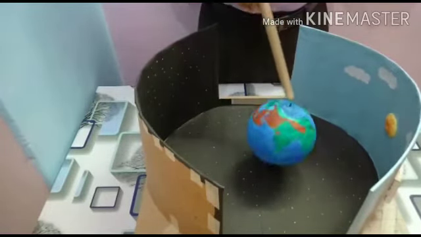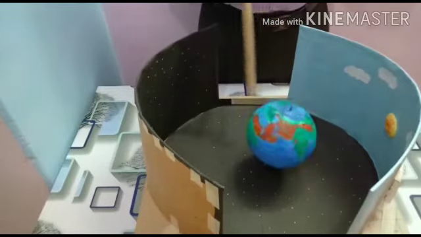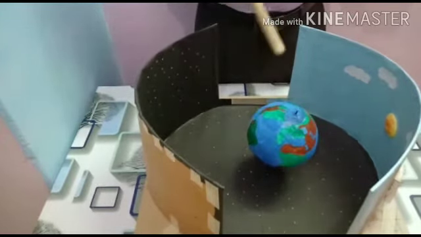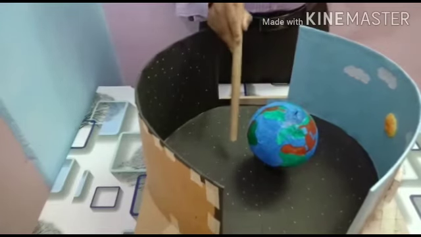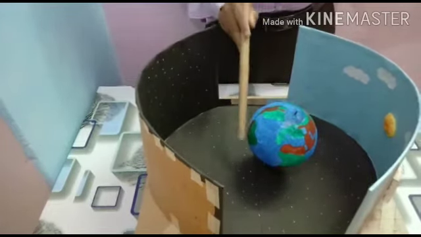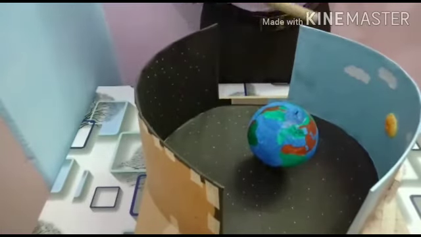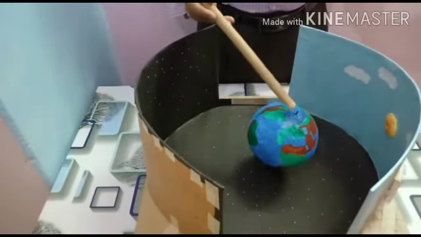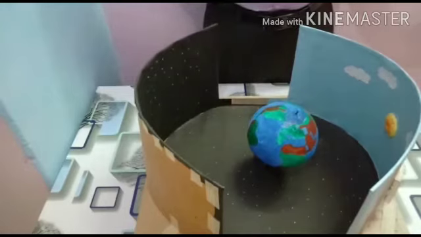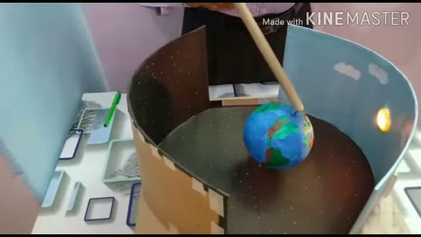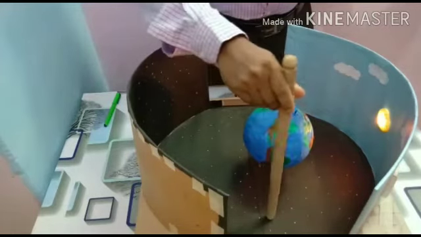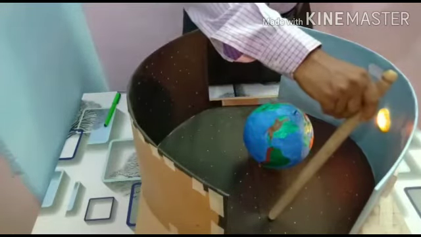The Earth rotates on its axis and completes one rotation in 24 hours. The axis of Earth is an imaginary line which passes through the North Pole and South Pole. The top is the North Pole and the bottom is the South Pole. The axis of Earth is tilted at an angle of 23.5 degrees.